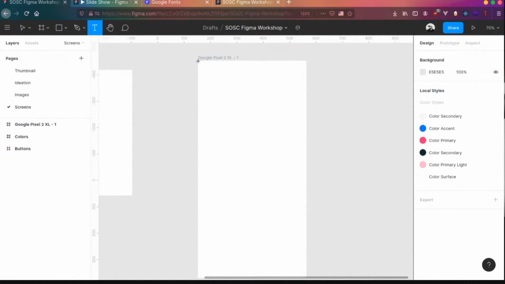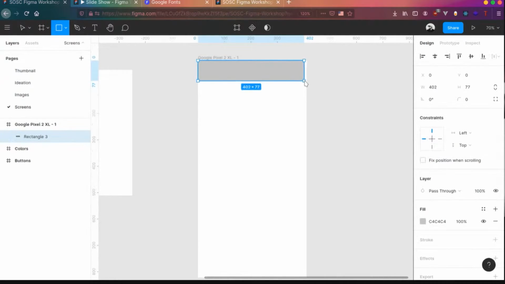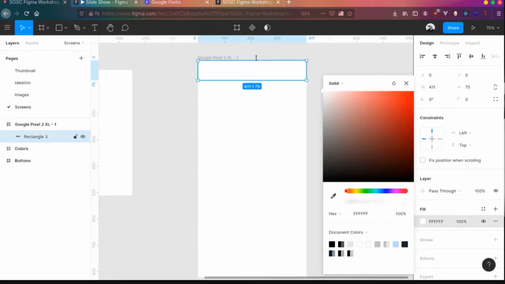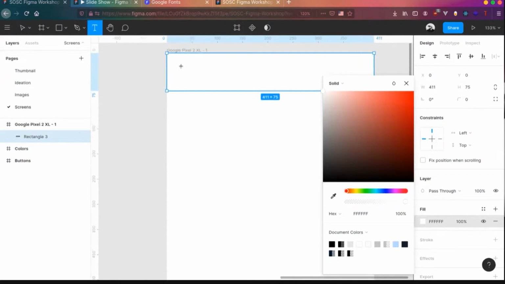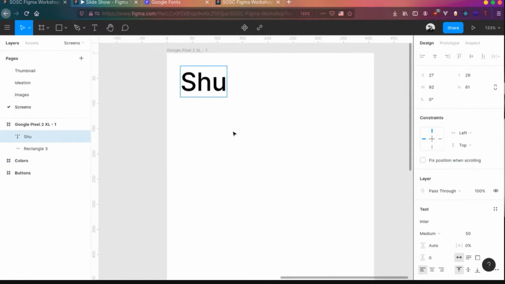We can draw a rectangle, press R, rectangle, and draw a rectangle. Let's give it a white color, and let's add the name of the app. Let's say shoe, an online shopping site for shoes.